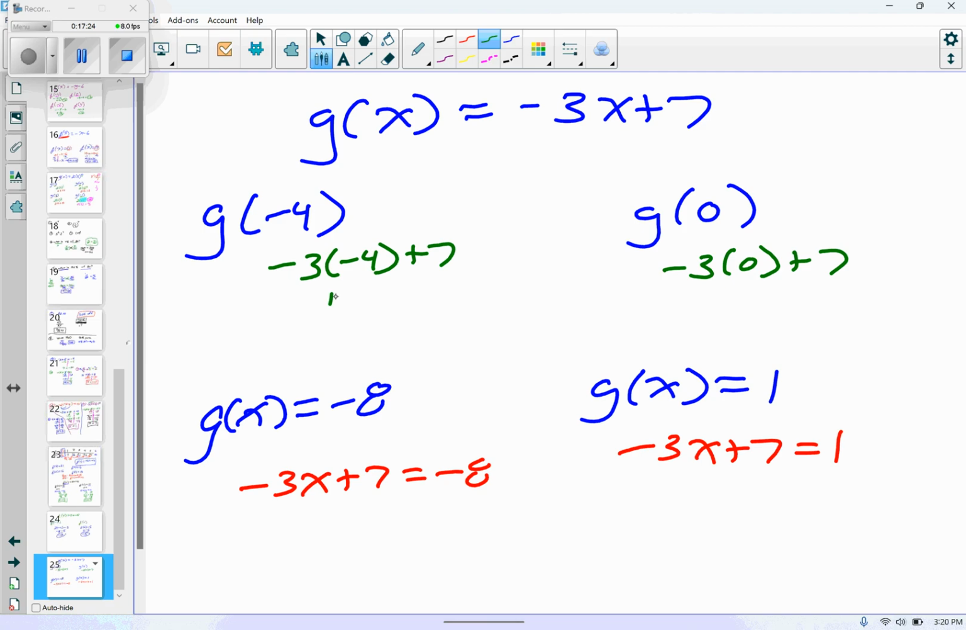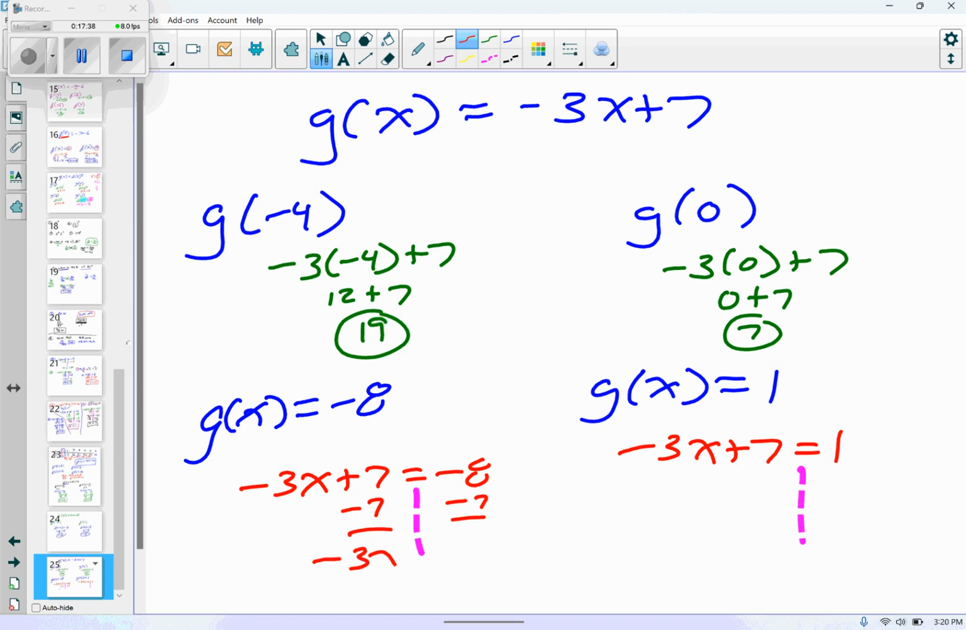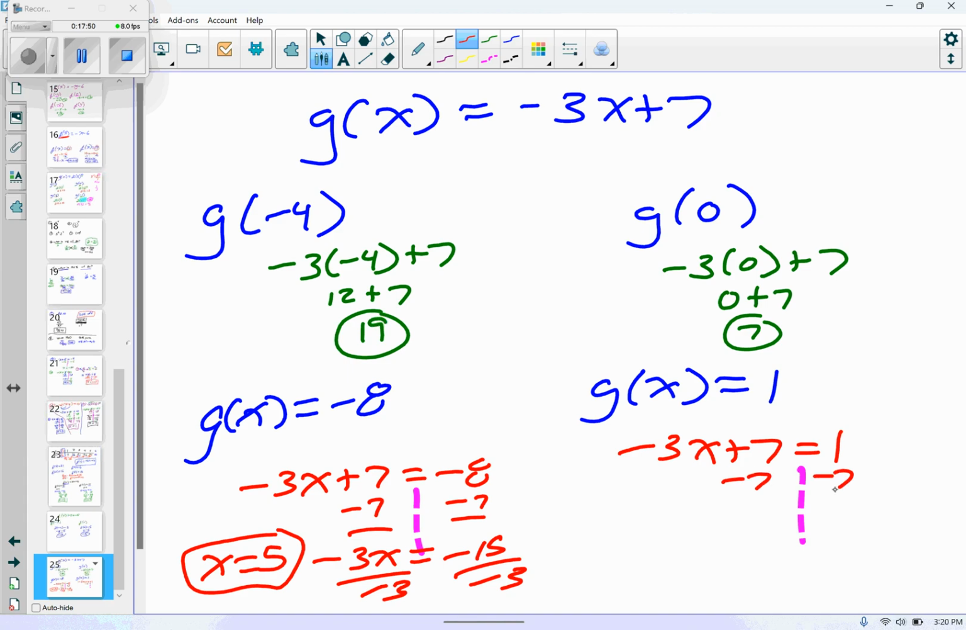So this one just straight out, 12 plus 7 is 19. 0 plus 7 is 7, I believe. And then these I have to kind of work out a little bit further. All right, minus 7 minus 7. Negative 3x equals negative 15. Divided by negative 3. Negative over negative is positive. 15 over 3 is 5. Minus 7 minus 7. Negative 3x equals negative 6. Divide each side by negative 3. X equals 2.